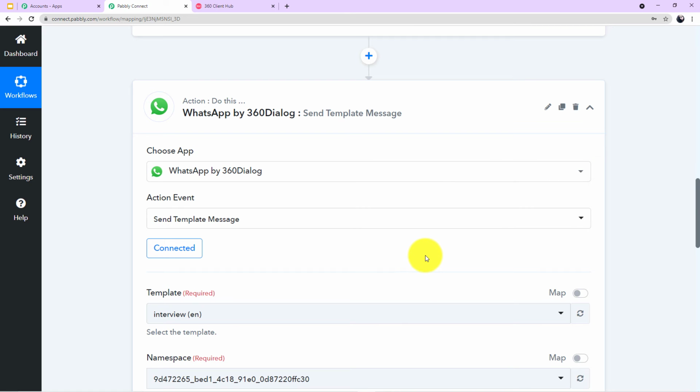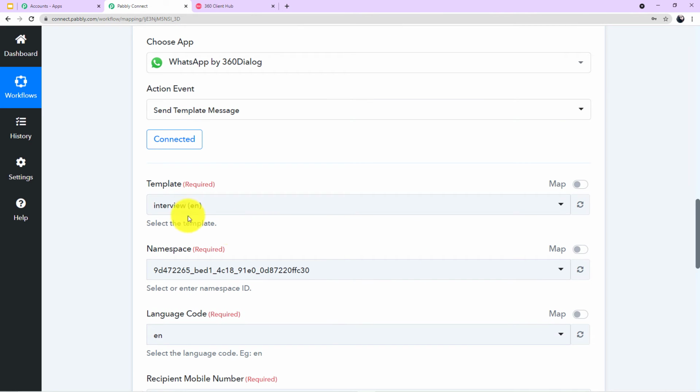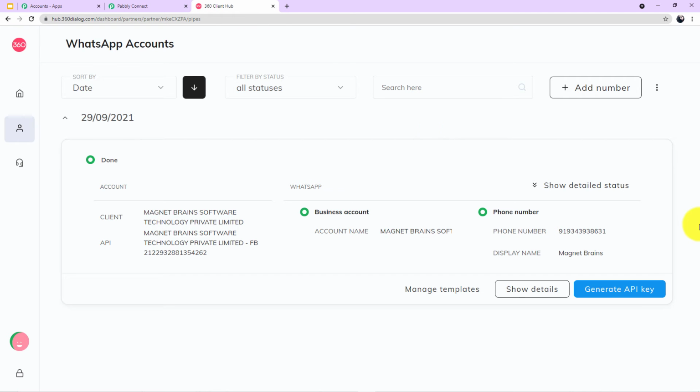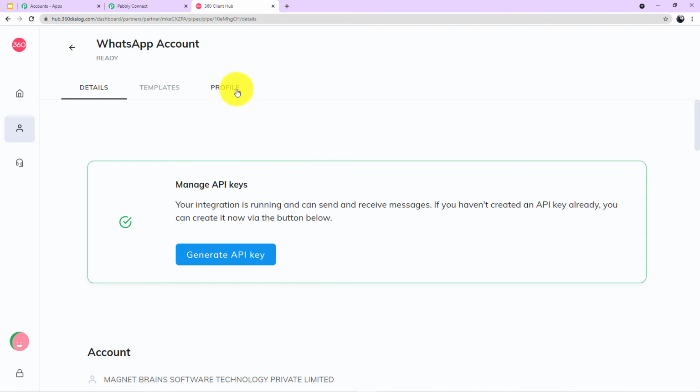Okay guys, as you can see on my screen, we have been successfully authorized in back to our workflow. Now we have to fill up the required field. The first field is asking us for the template. So let me show it to you first. What is template? If I'll go back to my account on 360 dialog, now besides generate API key, it is written show details. So I'll click here and at the top you can see three options are given to you.